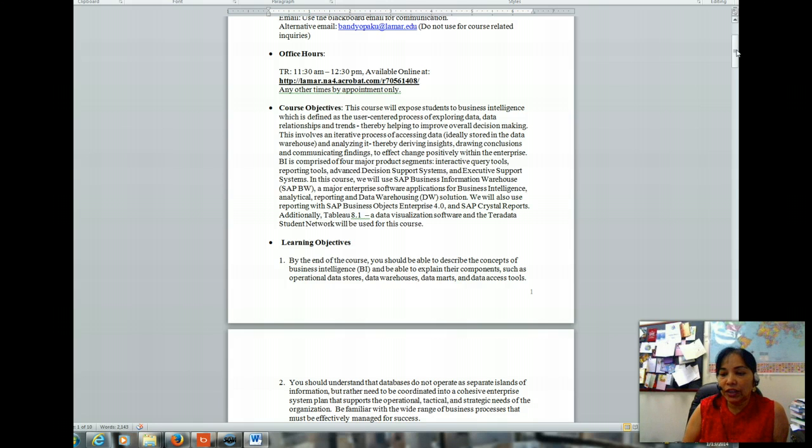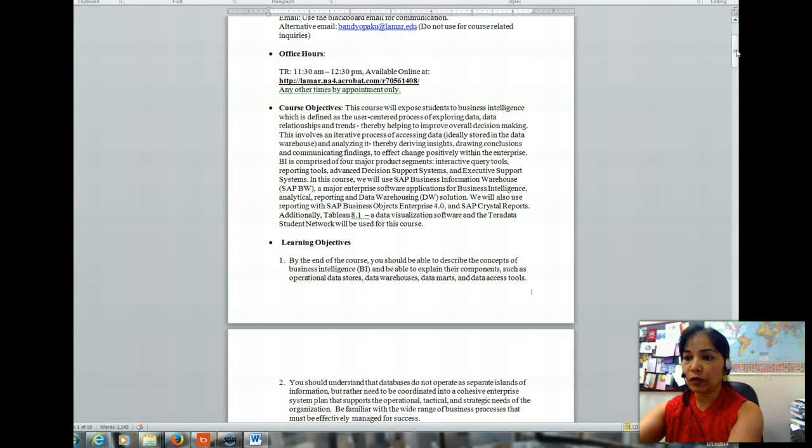In this course, we will use SAP Business Information Warehouse module, that is a major enterprise software application for business intelligence. We will use analytical processes, we will use extensive multidimensional reporting, and we will use data warehousing solutions. Also, we will use SAP Business Objects Enterprise 4.0 and SAP Crystal reports. Additionally, we will use Tableau 8.1, which is a data visualization software, and then we will also be using Teradata Student Network for this course.